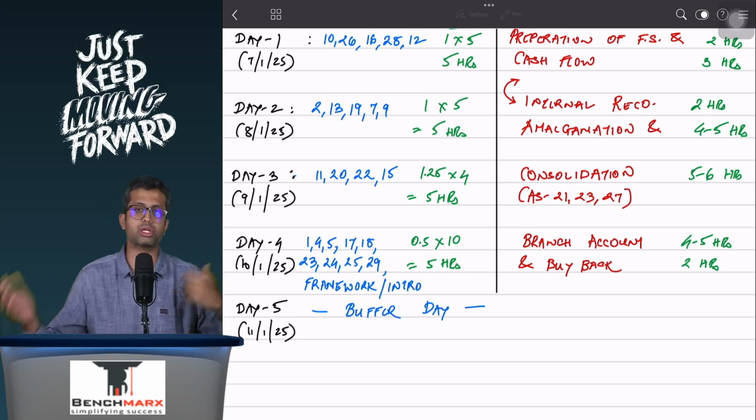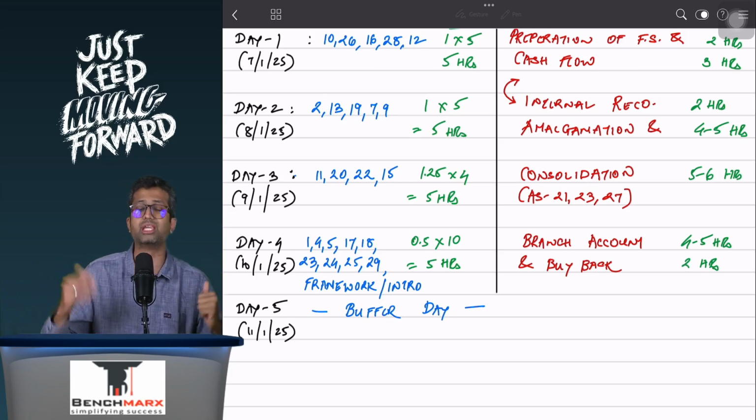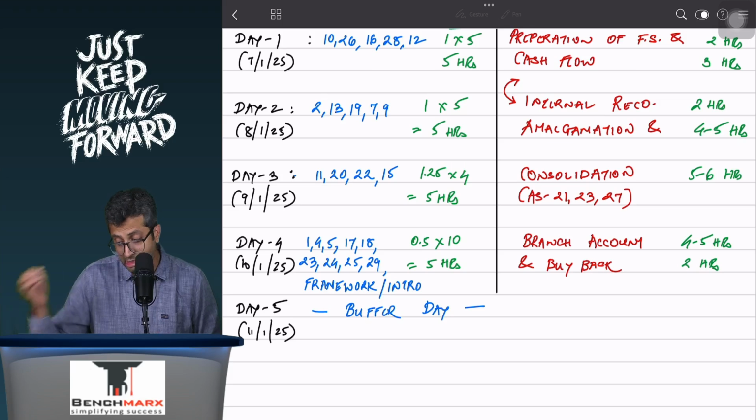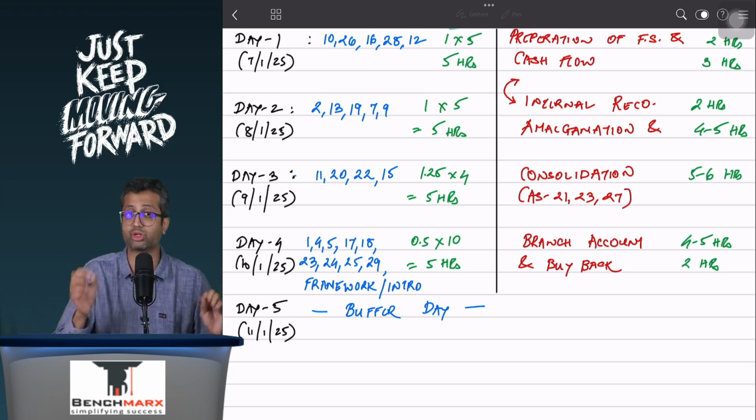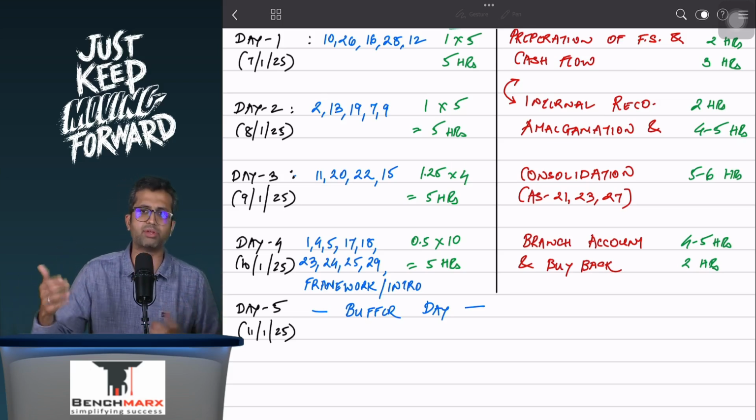Then you go to consolidation. When you look at consolidation over here, it will also include associates and joint ventures. Maybe around 4 to 5 hours for consolidation of subsidiaries, and roughly an hour each for associates and joint ventures. You can complete both of them, I believe, in around 1.5 hours.